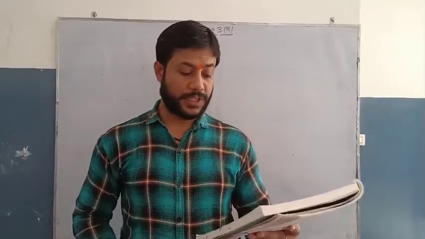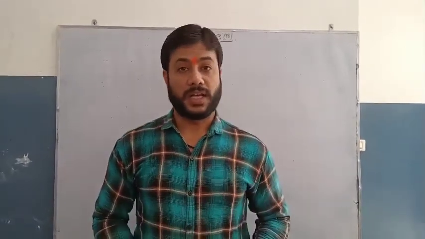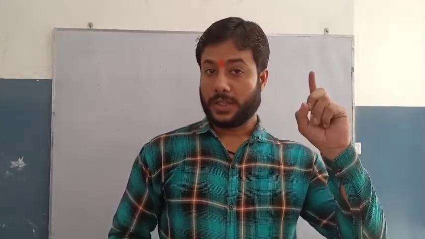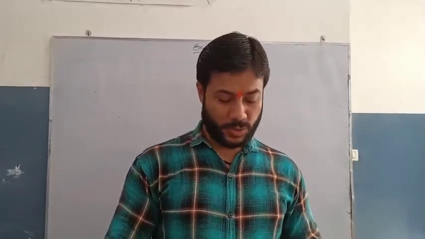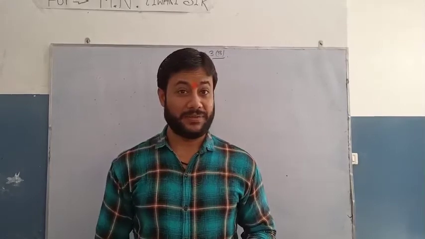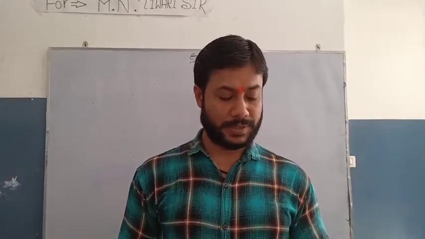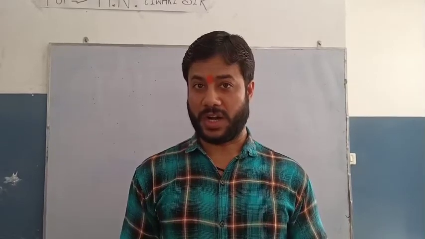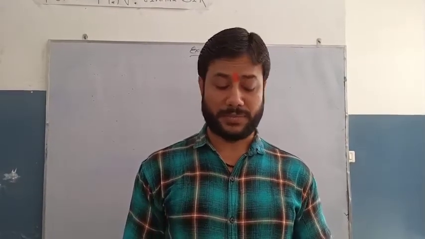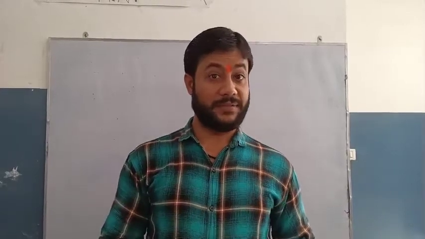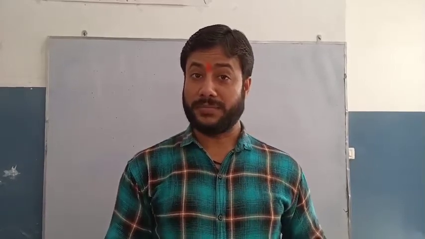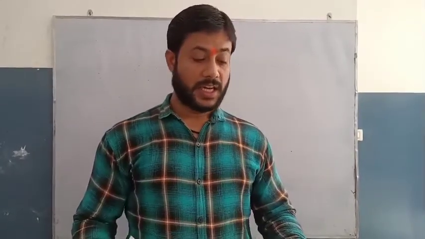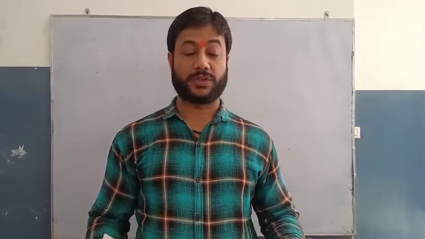Now in question number 2, which of the following are squares of even numbers? Again, students, remember, squares of even numbers are even and squares of odd numbers are odd. So 196 is an even number, so this is a square of an even number. 441 is odd, so it is not the square of an even number. 900 is even, that is the square of an even number. 625, again it is an odd number, so it is not the square of an even number.